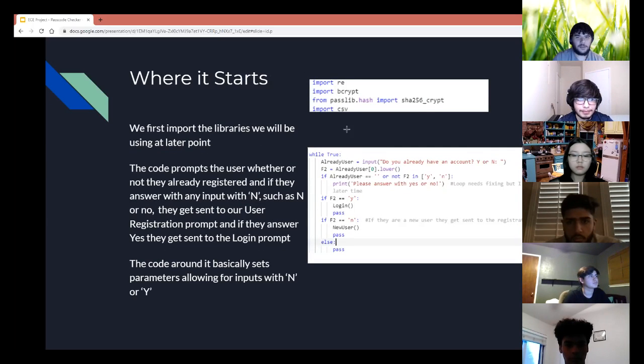Where it starts. At the beginning of the code, we have to import the libraries that we will be using later on. The code prompts the user whether or not they have already been registered on the system, and then the user will reply with a no or yes. If they have not been registered already, then they'll be sent to the user registration prompt, and once they have an account, they could go to the login prompt. If they already have a user, then they could just go straight to the login prompt.